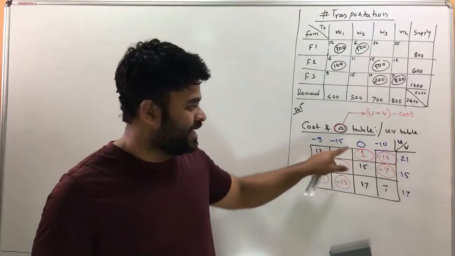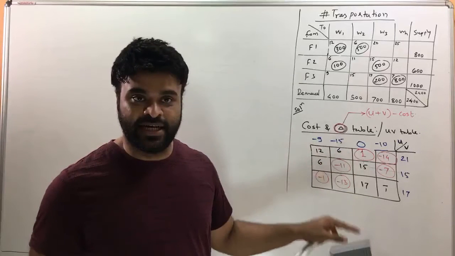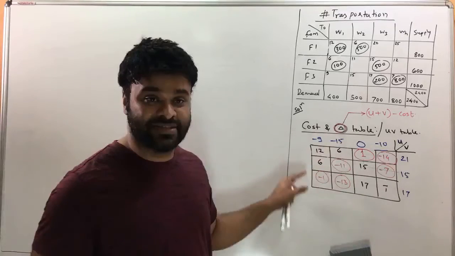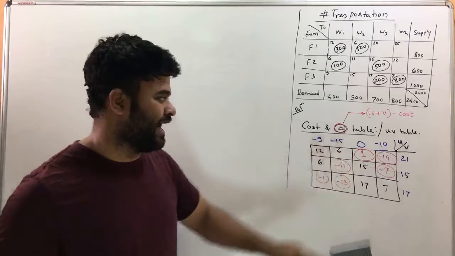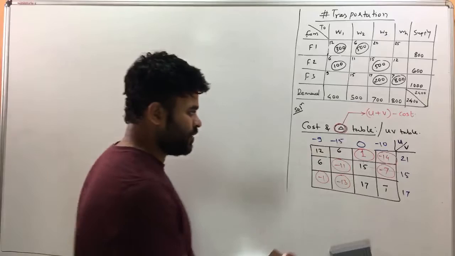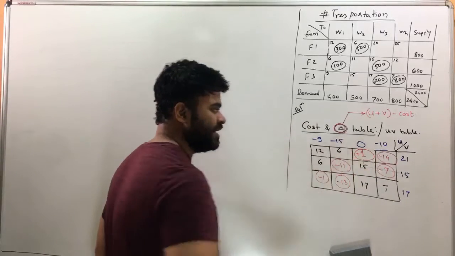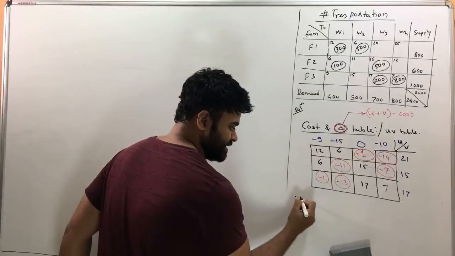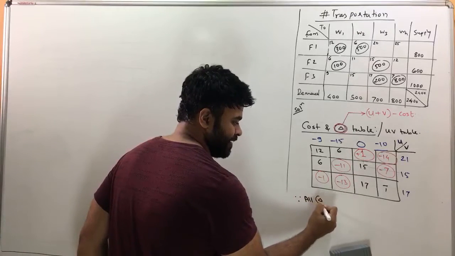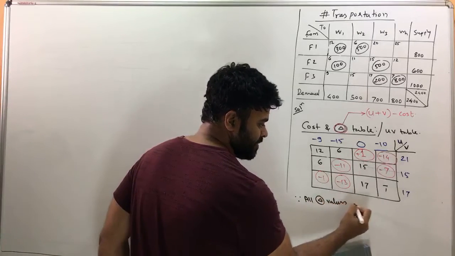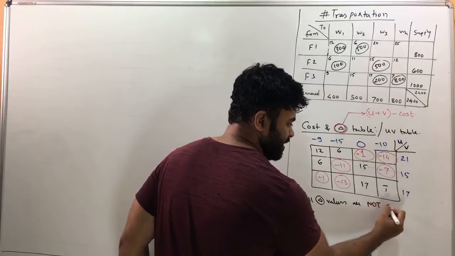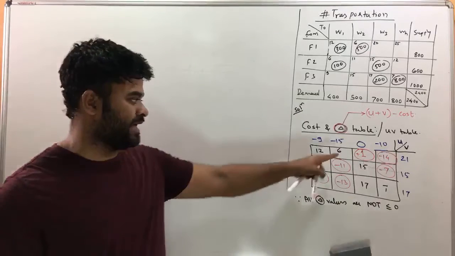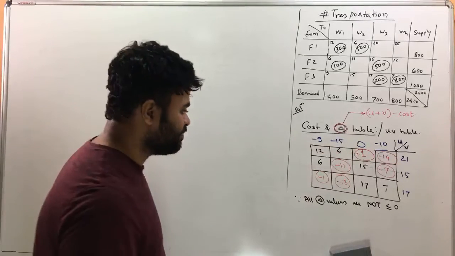But anyways, now we found out all the delta values, right? After you find out delta values, we hope these values are negative. But right now we have got one positive delta value. Now we write the conclusion to this one. The conclusion here is, since all delta values are not less than or equal to 0, we should have got all of them negative, but that is not the case. We got one positive number here.